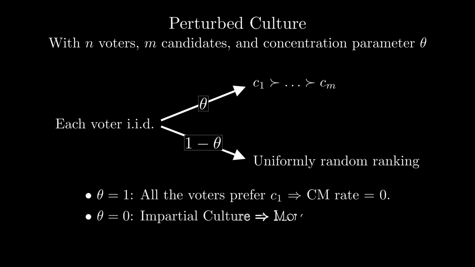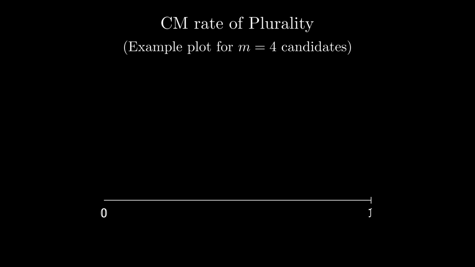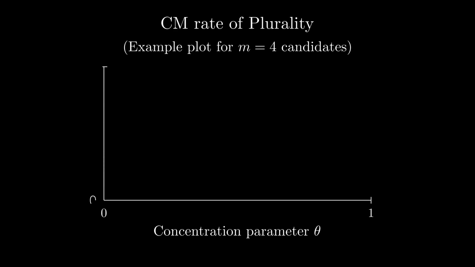The opposite case, where theta equals 0, corresponds to the classical model of impartial culture, which generates more disorder. Intermediate values of theta capture varying degrees of preference concentration. Let us examine the behavior of plurality. On the x-axis, we plot the concentration parameter theta of the perturbed culture model. The y-axis shows the CM rate for plurality.